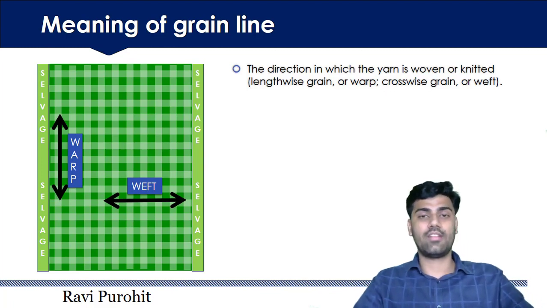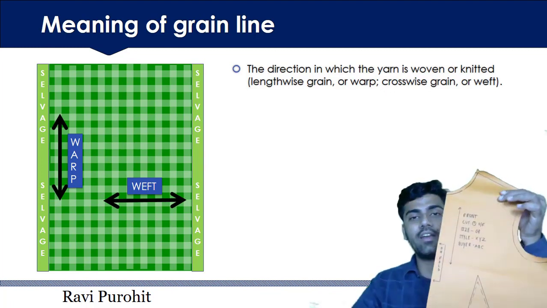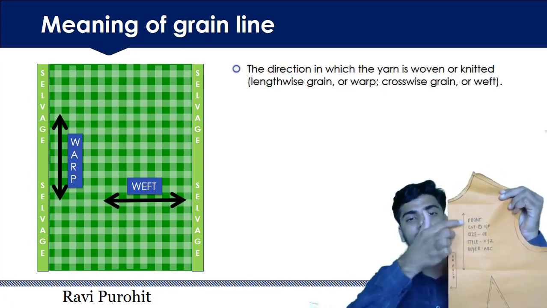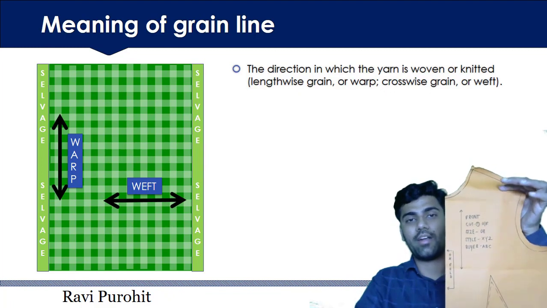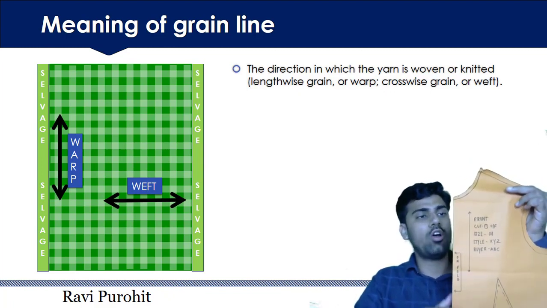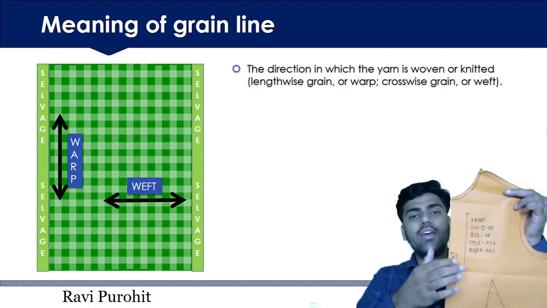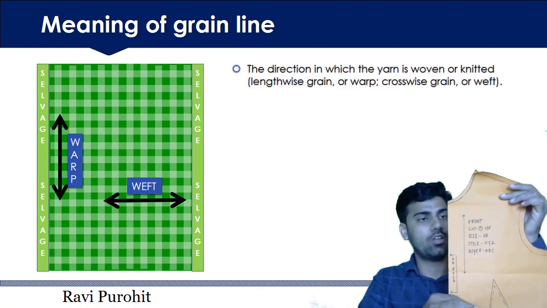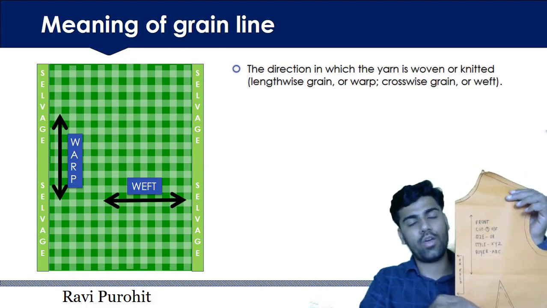Before understanding the next part, you should see this pattern. Pattern looks like this, and this line is known as grain line in this pattern. Every pattern has grain line. So according to grain line only the fabric or the patterns get placed in the fabric. So understanding of grain line is very important.